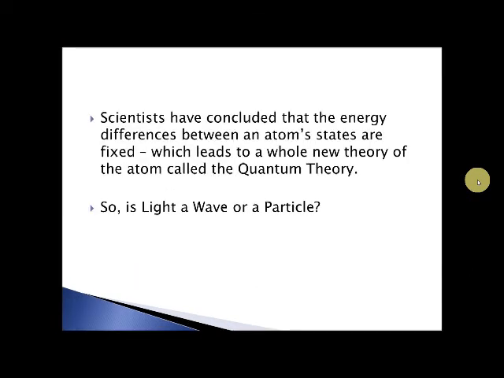So scientists have concluded that the energy differences between the atom states are fixed, which leads to a whole new theory called quantum theory. So we have to decide, is light a wave or a particle? Because we know that it shines as EMR light, and we know it acts like a photon. So the answer is they act like both. It just depends on the type of situation it's in.